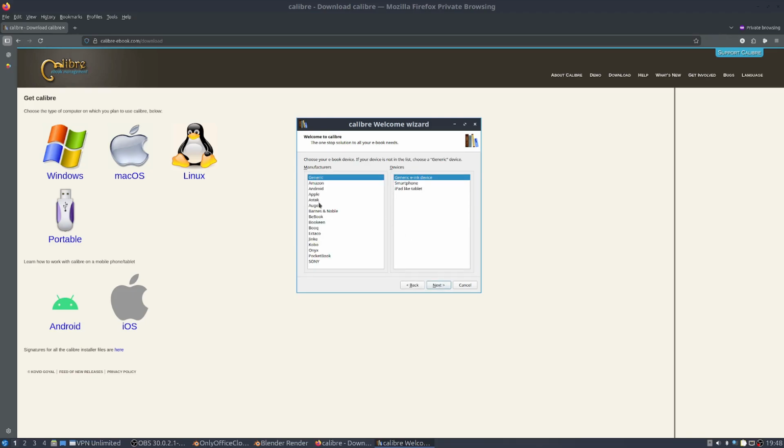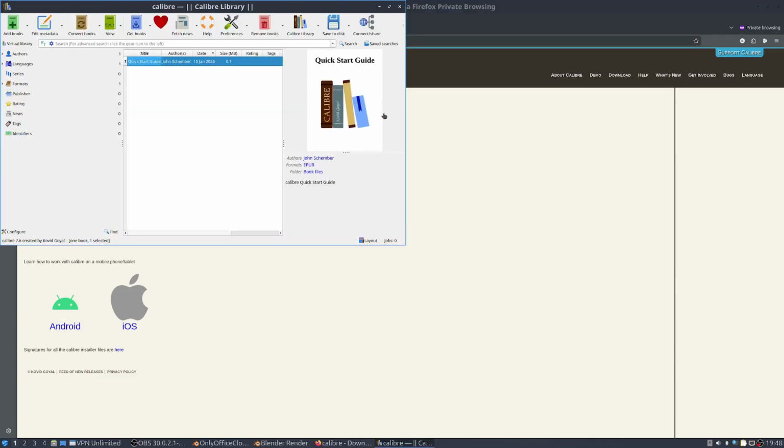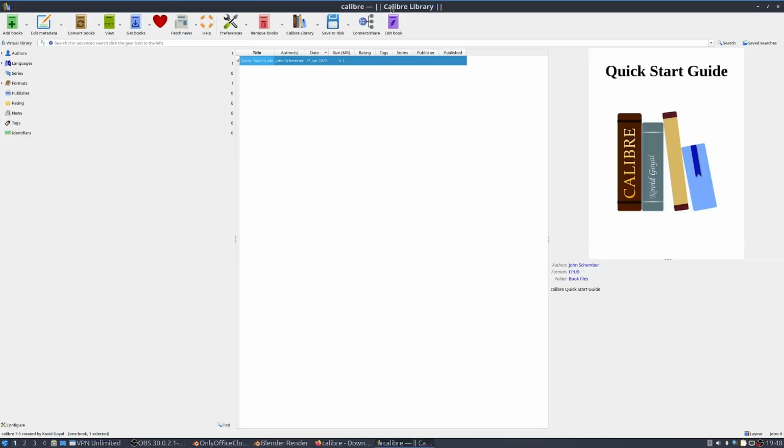I usually use, it doesn't matter. You can pick any one of these that you want: generic, Amazon, Android, depending on what you want. Ask people what they use to read on e-readers. It really doesn't matter because you can change it later. We'll just go with generic and finish. All right. So it's like I'm using it for the first time, even though I'm not. I've been using it for years.